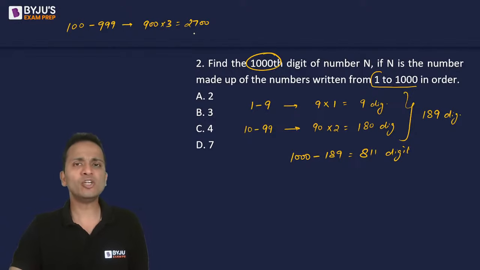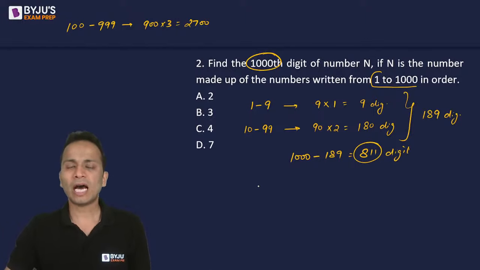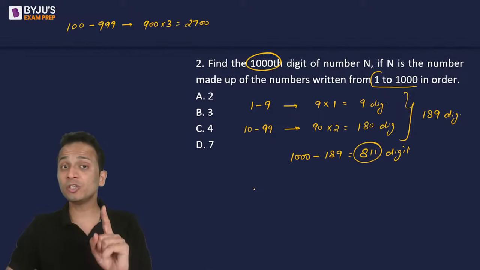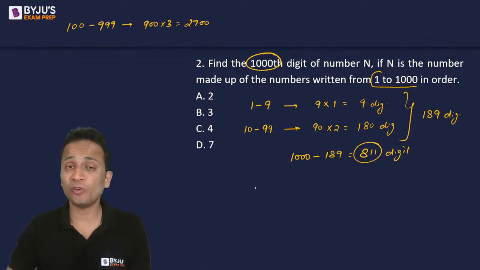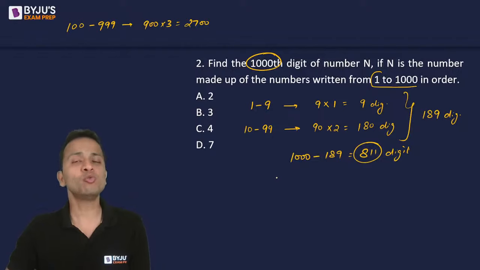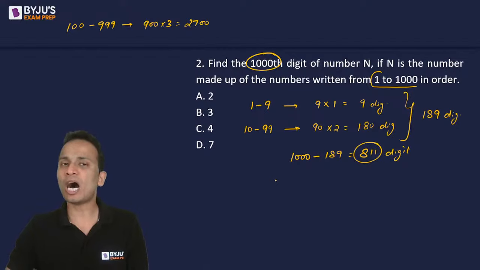But I don't need to write 2700 digits. I just need 811 digits. So how many 3-digit numbers will I be writing if I want to write 811 digits? Listen to each and every word that I'm speaking very carefully. I have to write 811 digits using 3-digit numbers starting from 100. So how many such 3-digit numbers will be written?